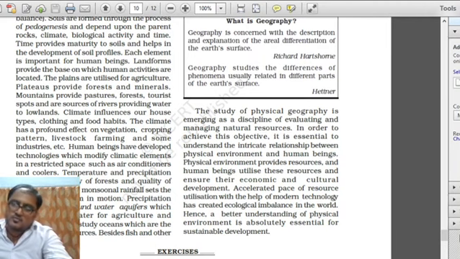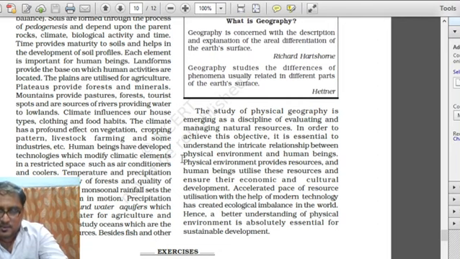So how we have to manage natural resources, how the surface of the whole earth is evolving and changing with time. In order to achieve this objective, it is essential to understand the intricate relation between the physical environment and human beings. As I have already been saying from the first lecture of this chapter, we need to understand the intricate relationship between the physical environment and human beings.